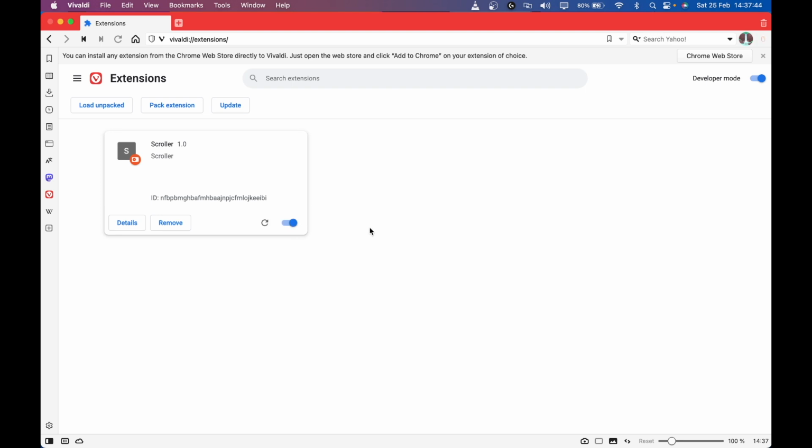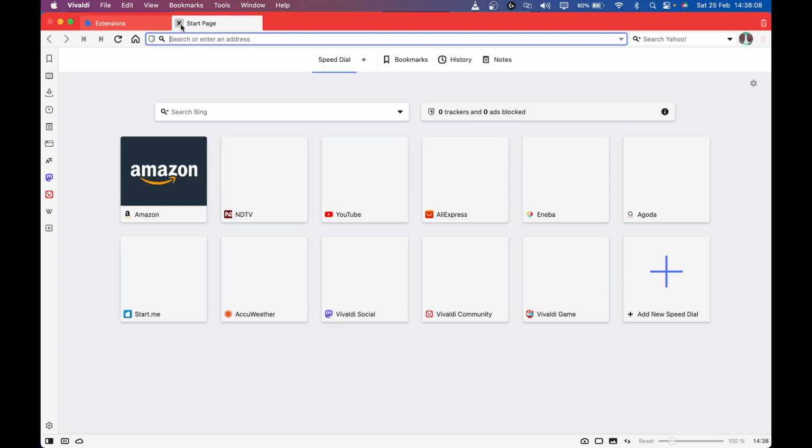The extension that we are going to build today is a very simple extension. What it allows you to do is you can go to any web page, and then it will allow you to auto scroll that web page at a certain speed. You can stop the scrolling at any point of time, and you can increase its speed or decrease its speed. So enough talking, let's see it in action.